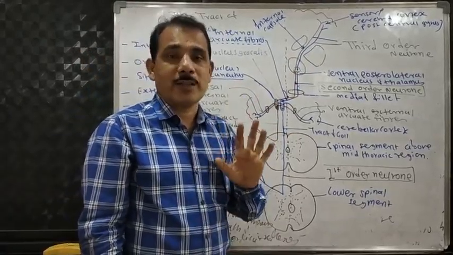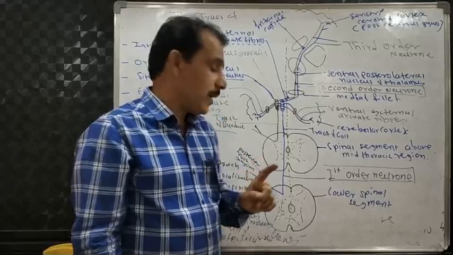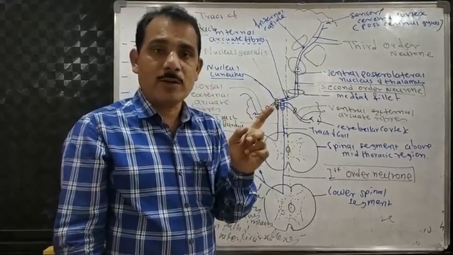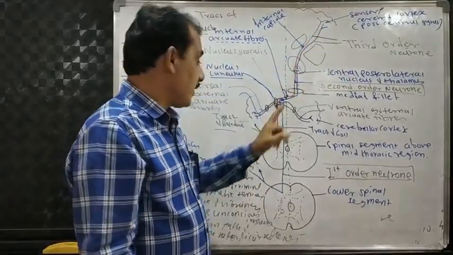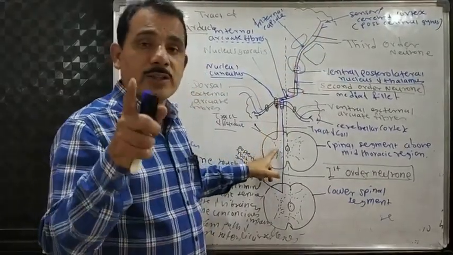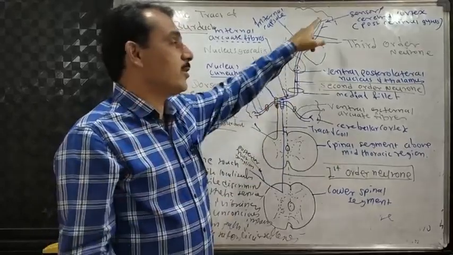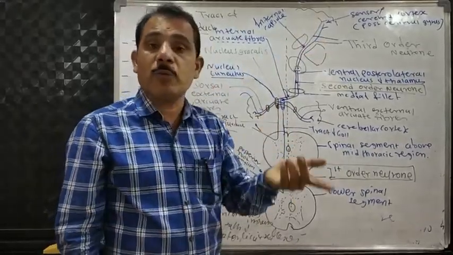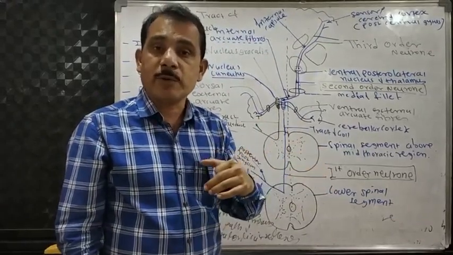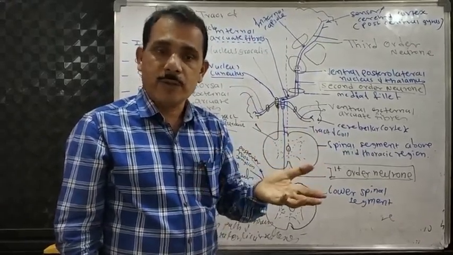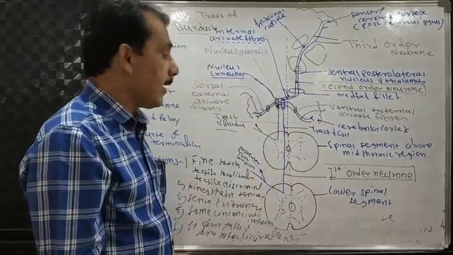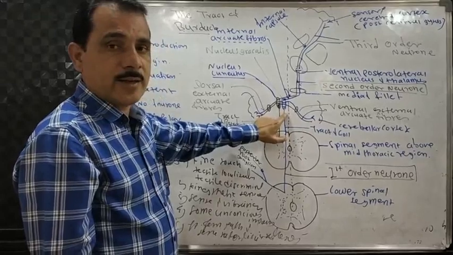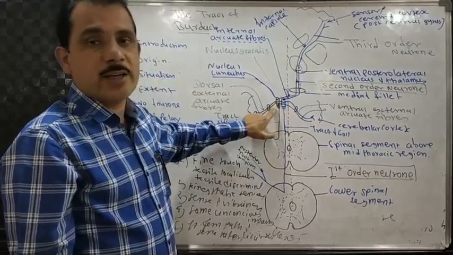Of course, most things are similar. What are the differences? The tract of Goll begins from the last segment of the spinal cord and extends to the cerebral cortex, while the tract of Burdach begins from the mid-thoracic region of the spinal cord and ends in the cerebral cortex. The tract of Goll carries the impulses from the lower half of the body. The tract of Burdach carries the impulses from the upper half of the body. Same impulses. The tract of Goll ends in the nucleus gracilis, and the tract of Burdach ends in the nucleus cuneatus.